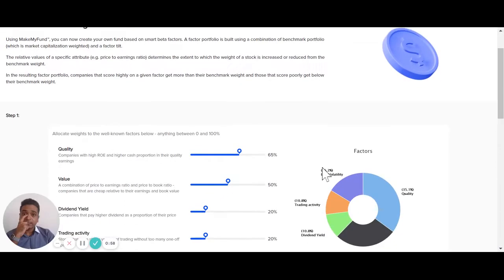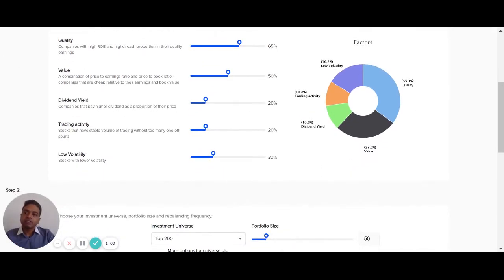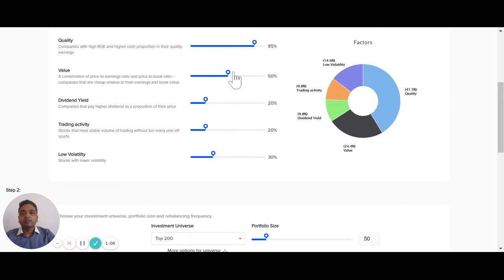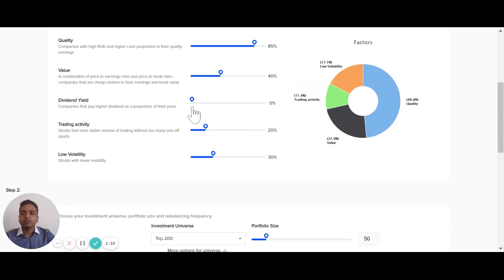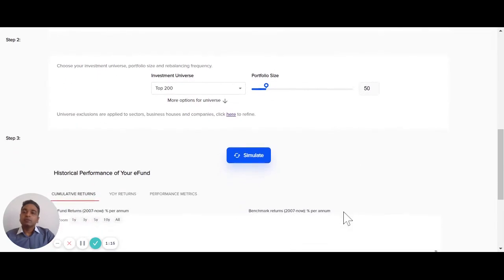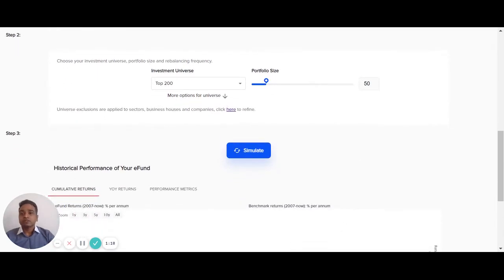When it comes to the highest returns portfolio, we are combining a few smart beta factors like quality, value, dividend yield, and so on. The platform enables investors to choose the factors they believe in. The ones they don't believe in, they can exclude, reduce weight, and so on. Something we're particularly proud of is the universe selection. So you can select not only the top 200 versus mid cap versus large cap and the portfolio size, but you can also be very specific about companies, sectors, and business houses which are excluded from your universe.